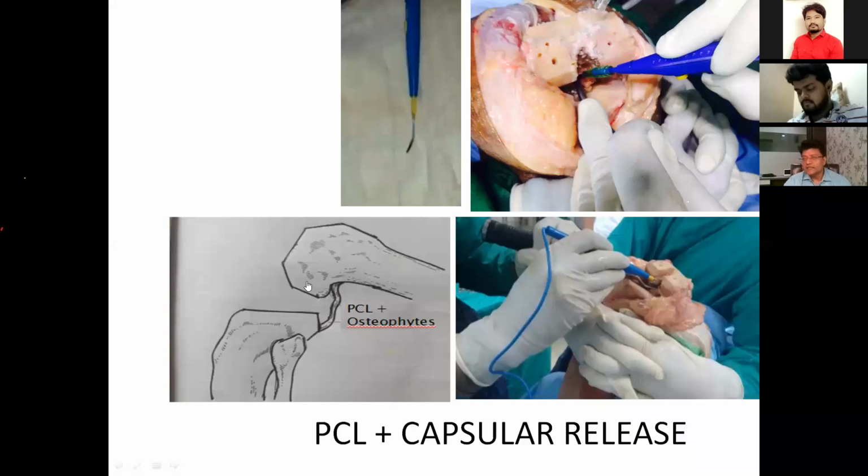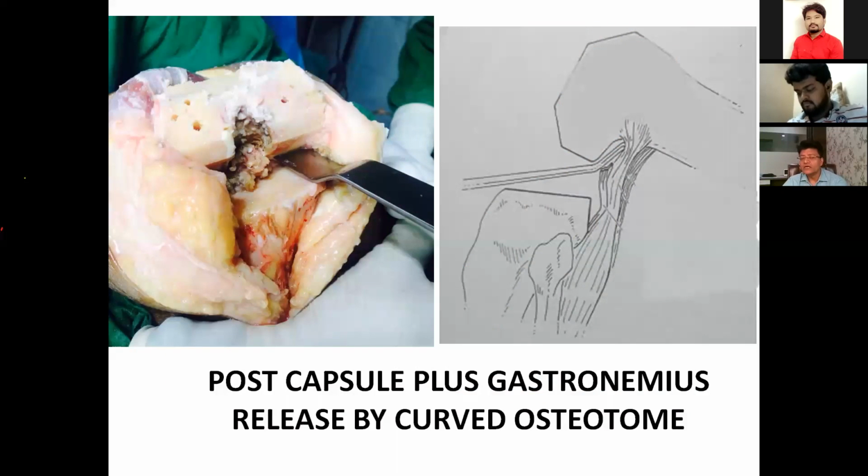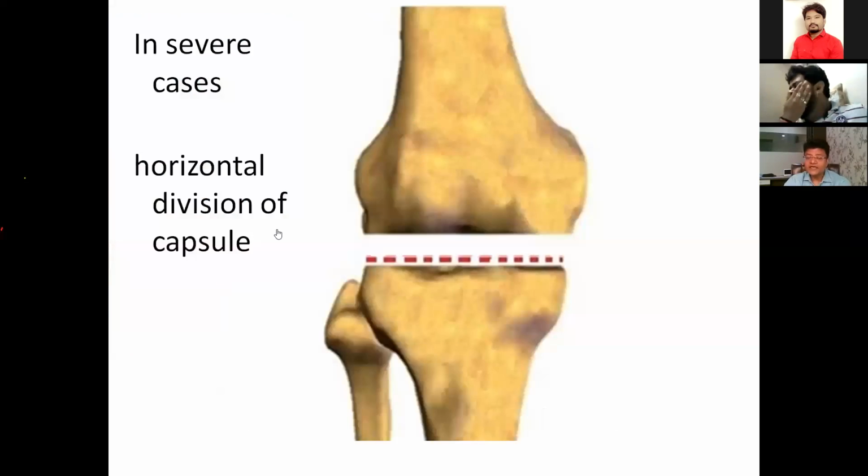PCL plus capsular release is a very important aspect to correct the tight extension gap. The posterior capsular release and PCL sacrifice are very important to correct these deformities. The posterior capsule plus gastrocnemius are released by the curved osteotomy. I always use this double cut osteotomy to reach the posterior aspect of the femoral condyle. I can approach very easily without damaging the posterior structures, because the precious neurovascular structures lie just behind the medial condyle of the femur. In severe cases, I do not hesitate to do a horizontal cut of the posterior capsule.